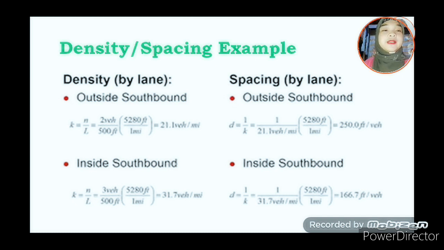For the inside southbound, D equals 1 over K, using the value of K we solved for the inside southbound, which is 31.7 vehicles per mile. We convert again the miles into feet, since the unit of our spacing is feet per vehicle. 1 mile is 5,280 feet. So, the result for spacing is 166.7 feet per vehicle.